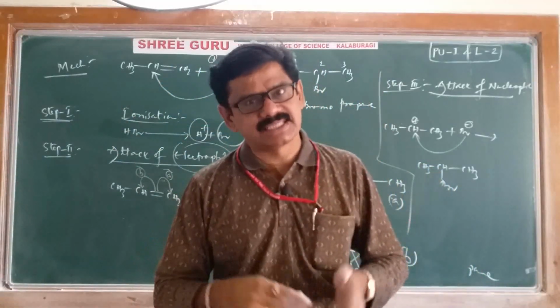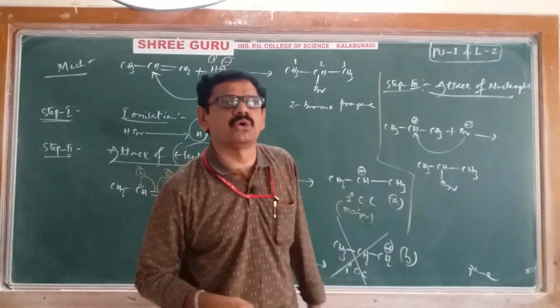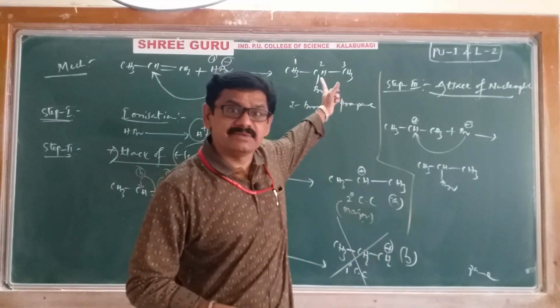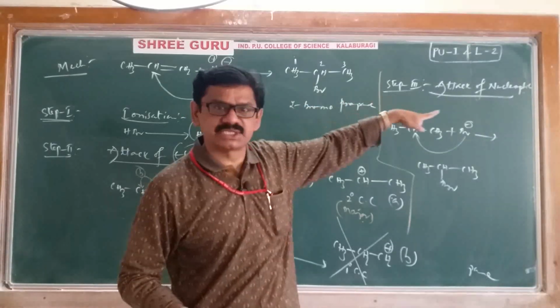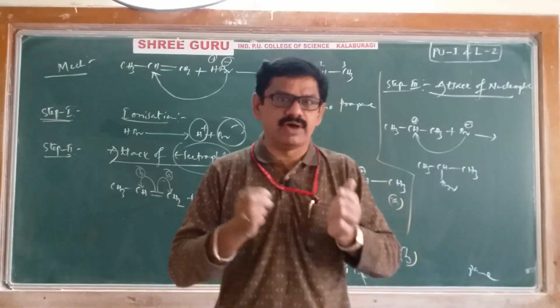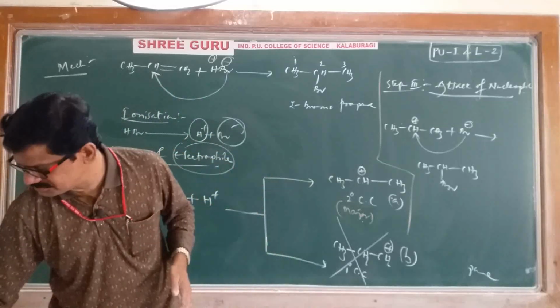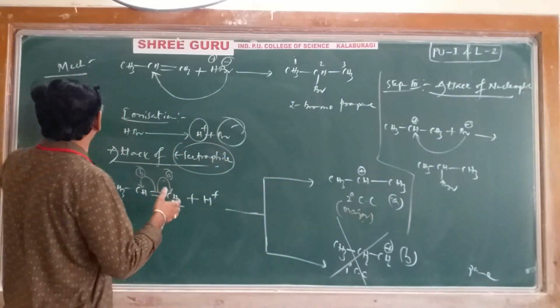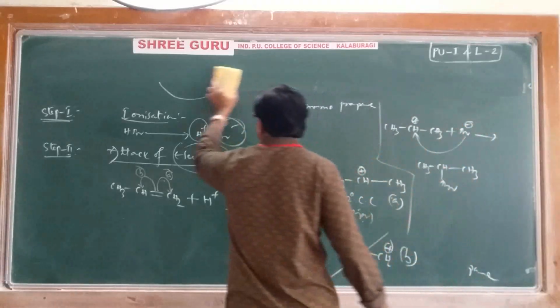Next, again the same addition of hydrogen halide only, we will learn one more concept, that is anti-Markovnikov's rule. Anti-Markovnikov's rule means opposite to Markovnikov's rule. Let's see what anti-Markovnikov's rule is. When we have to use anti-Markovnikov's rule, let's discuss now. It is also an important concept.